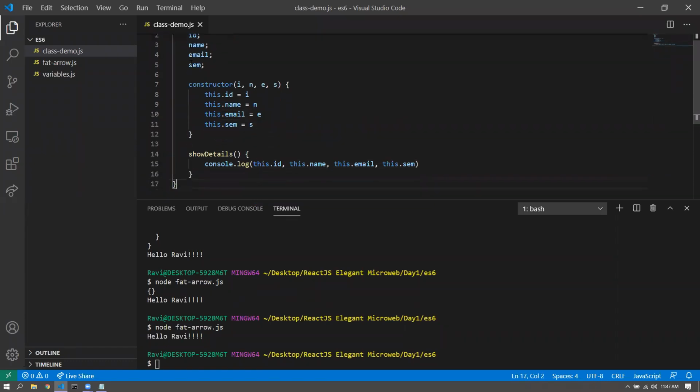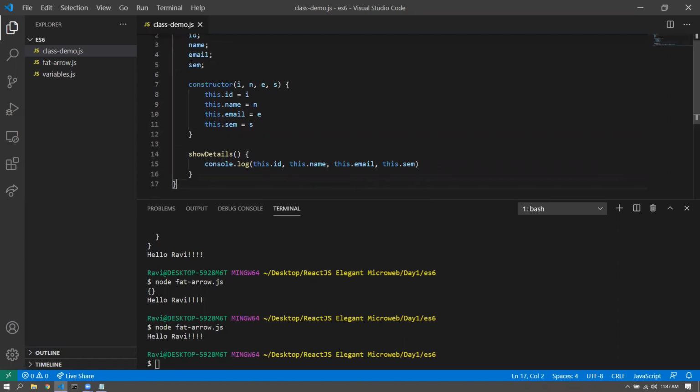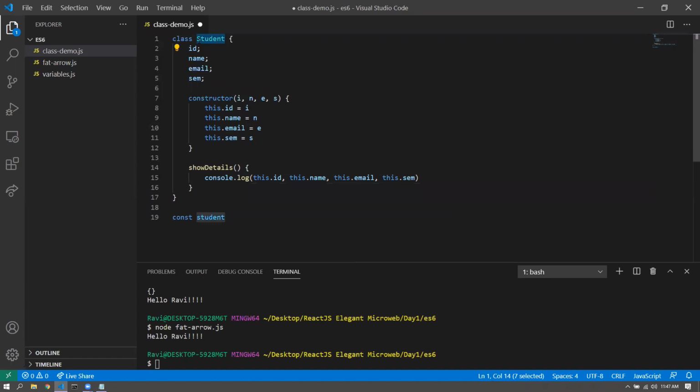And yeah, so this is actually it. And then we go for creation of the object, like const student. By the way, I created a class Student with S capital, and it's not necessary, but as a habit, I always like to create classes with the first letter capital, but not necessary in this case.